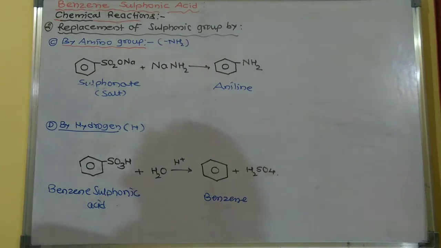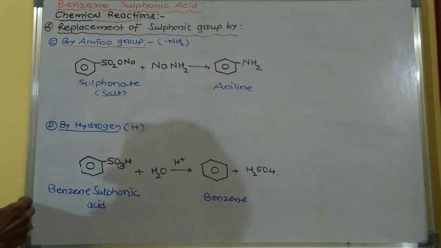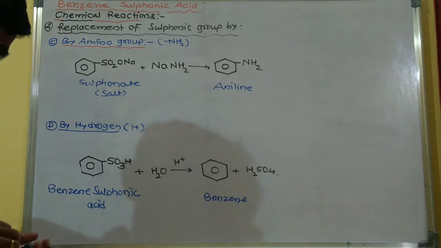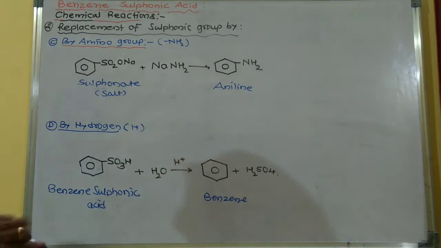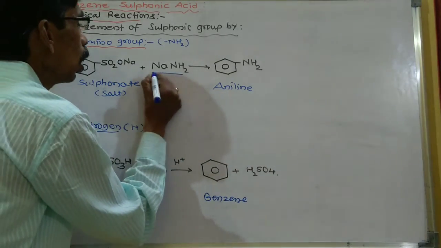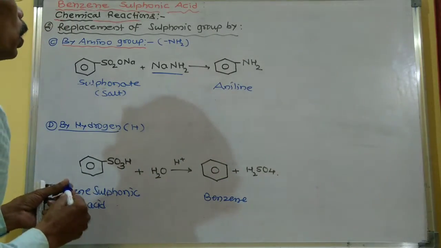The next reaction is replacement of sulfonic group by amino group. So in this reaction, when the sodium salt of benzene sulfonic acid reacts with this soda amide, NaNH2, it gives aniline.